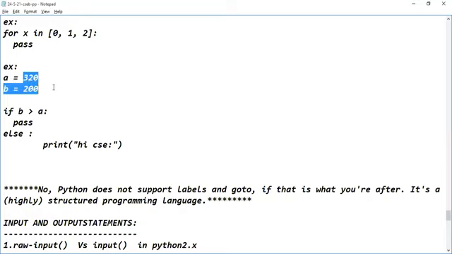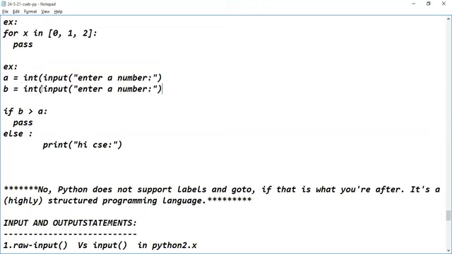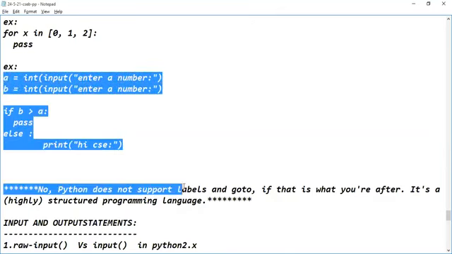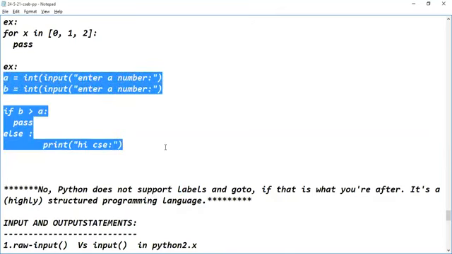So instead of giving fixed values, I will try to read the values from the end user. So int of input, enter number. Same thing I want to do with the B variable. So I want to copy this code and paste it here such that it reads a number from the end user. I'm copying this code into the IDE.